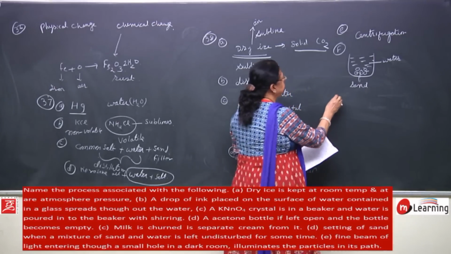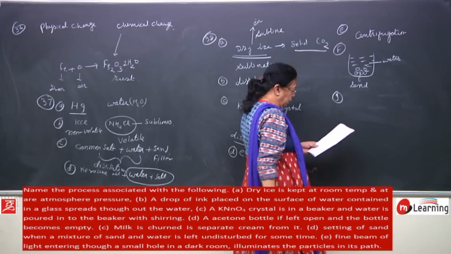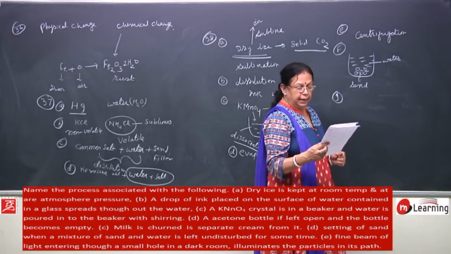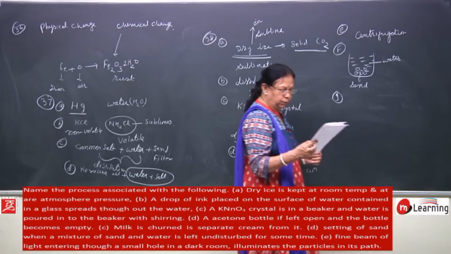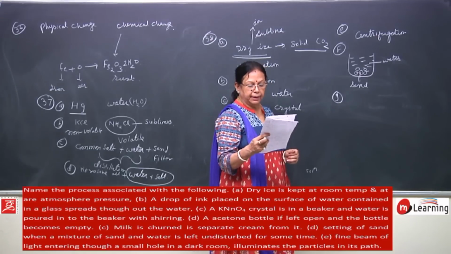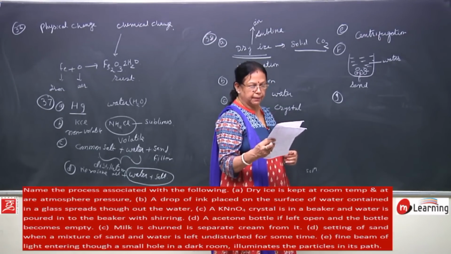Then G part of question 38. A fine beam of light entering through a small hole in a dark room illuminates the particles in its path.